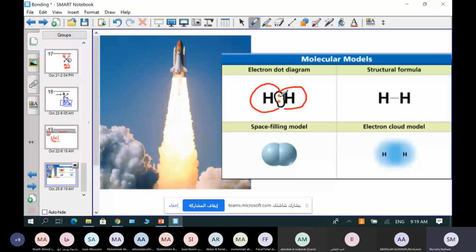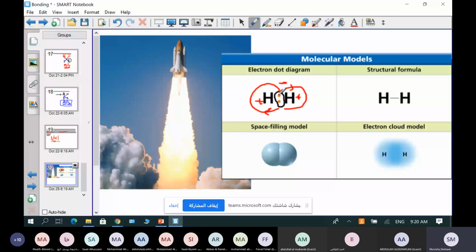You know that electrons have a negative charge, while the nucleus of this one has a positive charge, and the nucleus of this one has a positive charge. So these electrons will revolve, as you see, in this direction, sometimes around this one, and sometimes around this one. Okay, guys? They will continue to revolve around this nucleus and this nucleus. They will spend half of their time around one nucleus and the other half around the other nucleus.